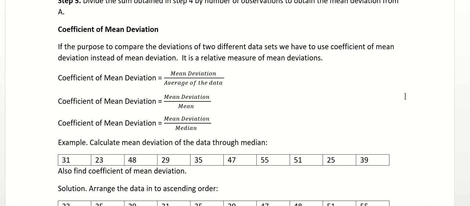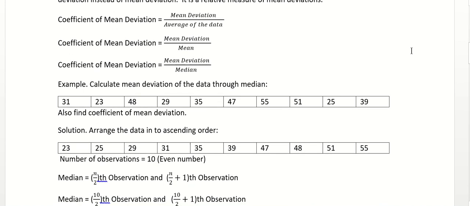Now let us understand this concept with the help of a few examples. Here you see the first is an individual series question. The data given to you is 31, 23, 48, 29, 35, 47, 55, 51, 25 and 39, right? Now I have to find mean deviation through median. So how will I do it?